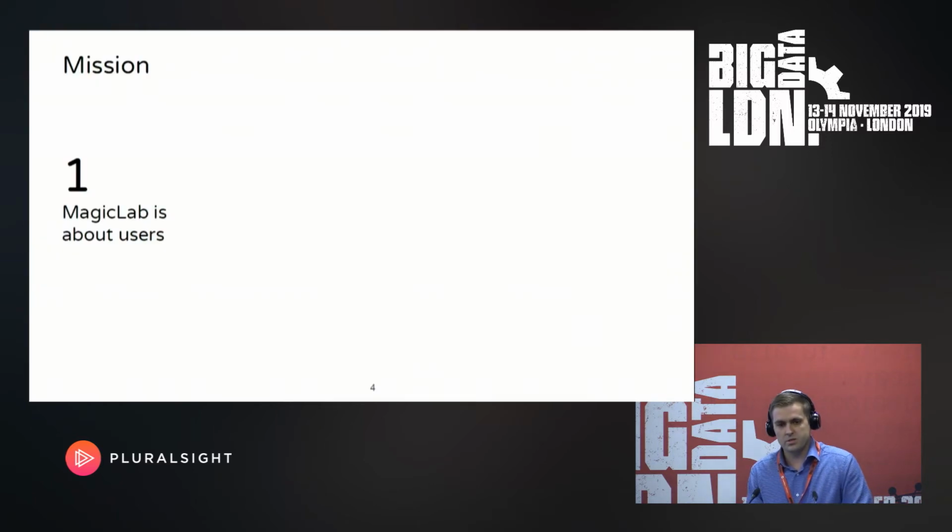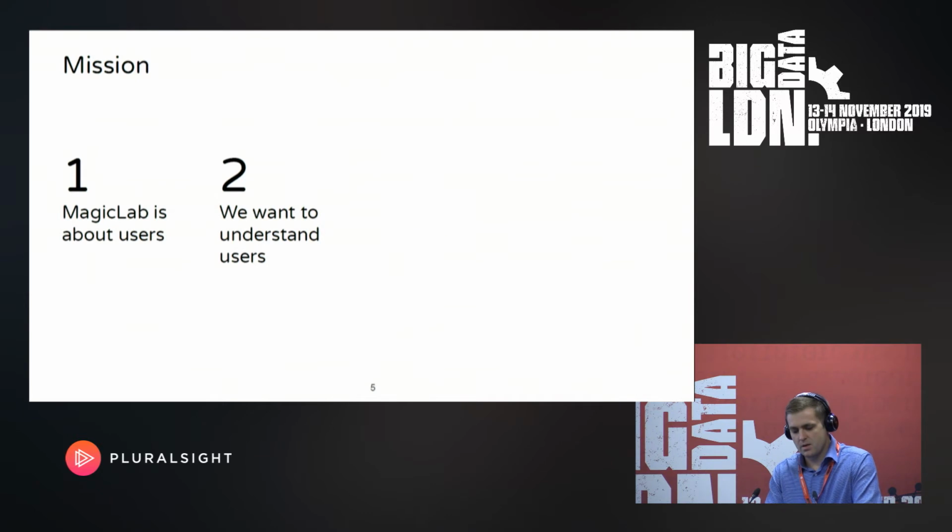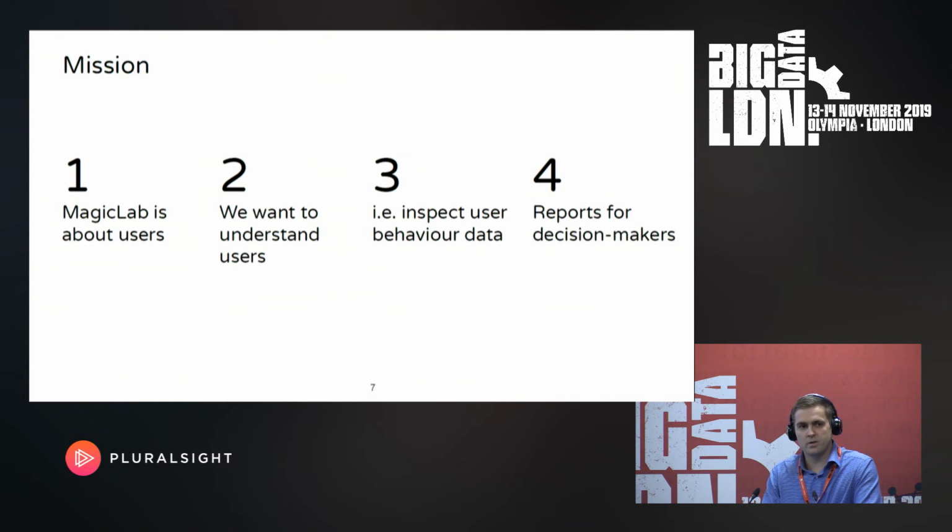So let's talk about what we do as data engineers in Magiclab. First of all, of course, Magiclab is about users. Now, what we do is we are trying to understand how users use our apps. So for that, we have to inspect user behavior. So we have to collect some kind of data and make conclusions from it. And what's more important is we are building reports and reporting to decision makers, who make decisions about features based on the data we provide. So basically this is what we do.